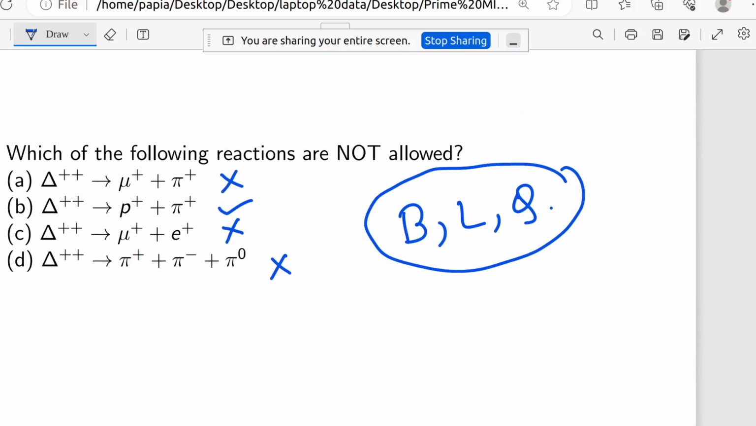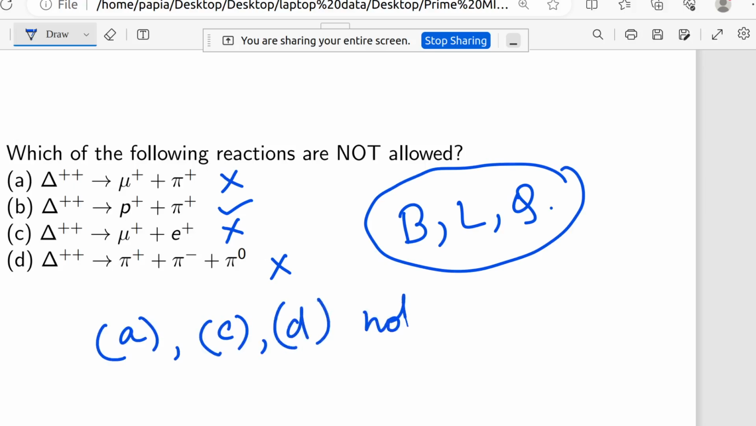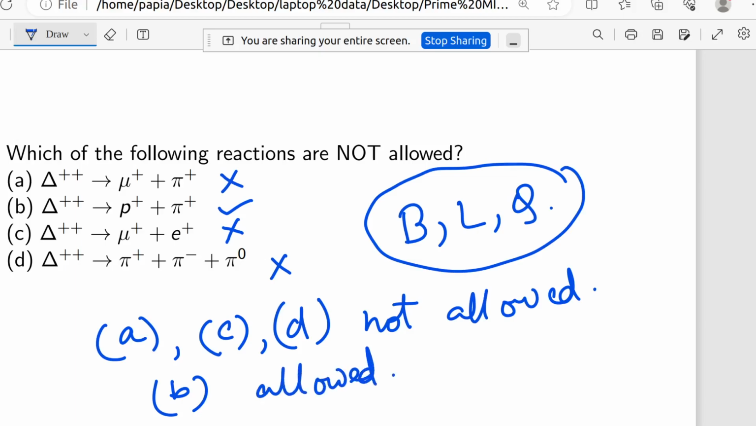So how many nuclear interactions are not possible among these 4? A is not possible, C is not possible, D is not possible, not allowed. But B is allowed here. So among these 4, A, C, D are not allowed and B is allowed. Simple. So for that question we can have the answer A, C and D.